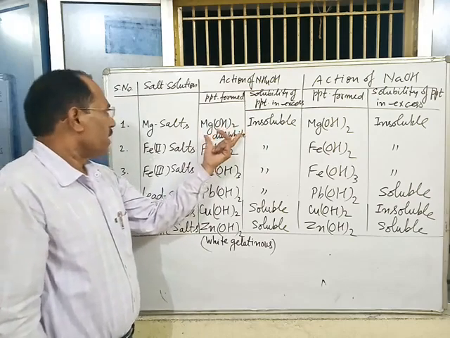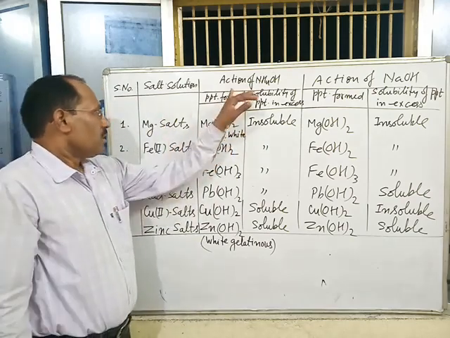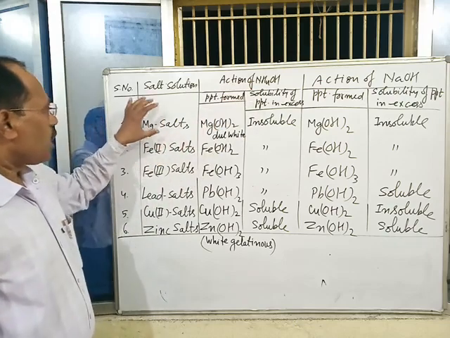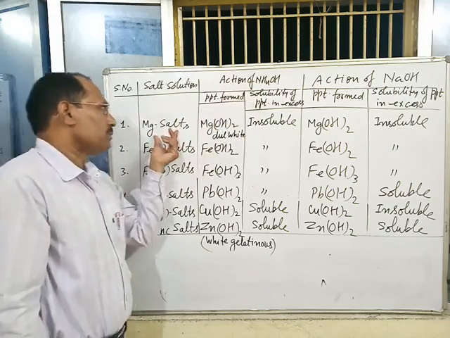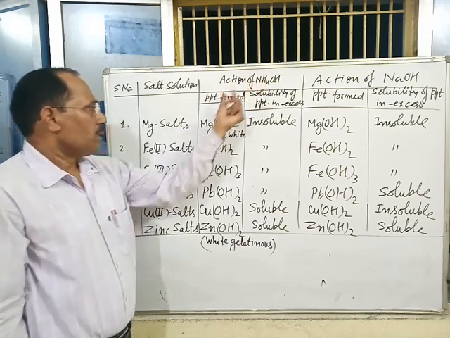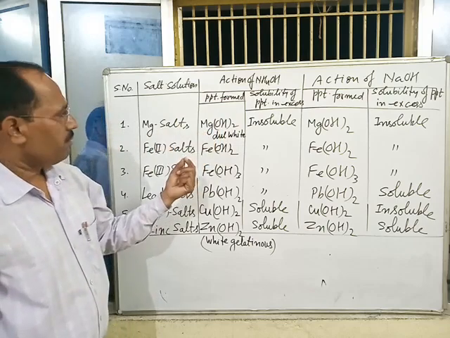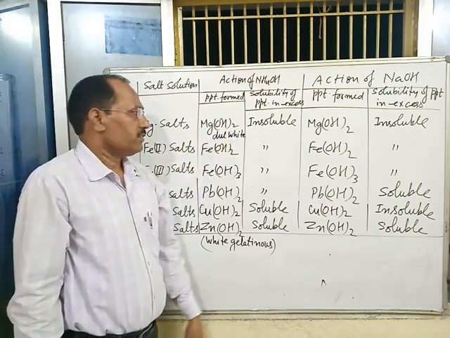Then the question arises, what happens when aqueous solution of magnesium salt is treated with ammonium hydroxide solution drop by drop and then in excess?